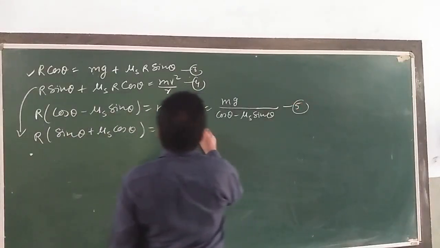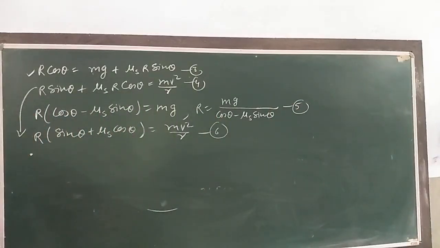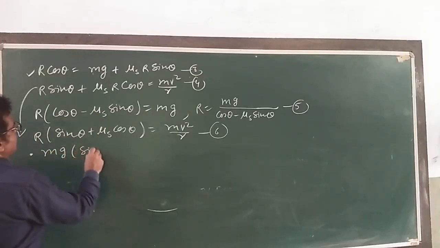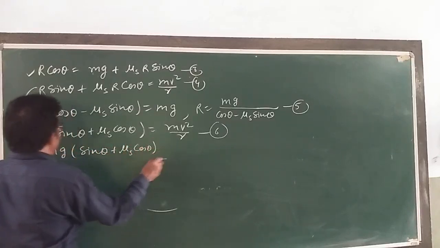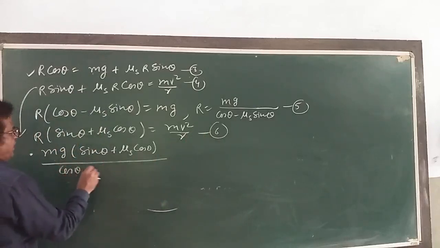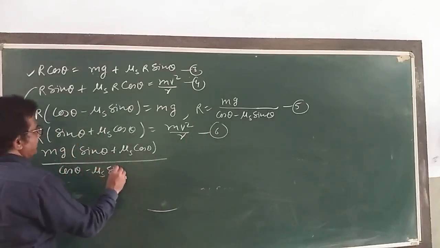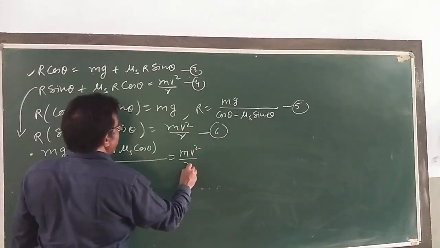Let us call this 5 and this 6. Now from equation 5, put the value of R here. So what we are getting? mg into sin theta plus mu s cos theta divided by cos theta minus mu s sin theta is equal to mv square by R.